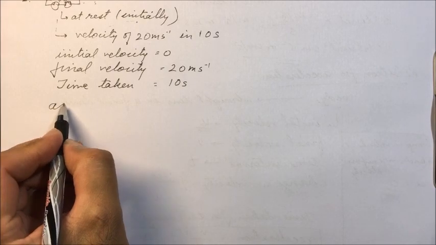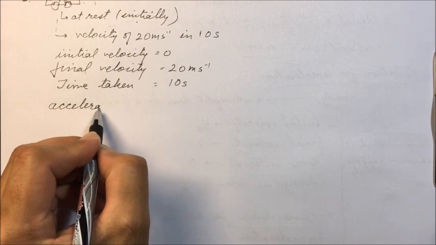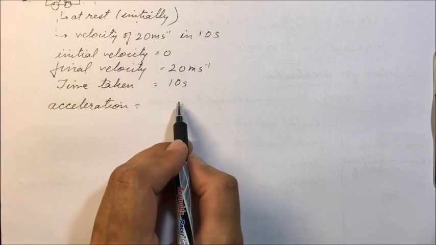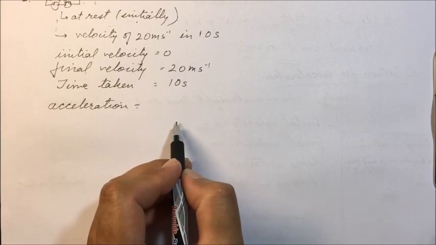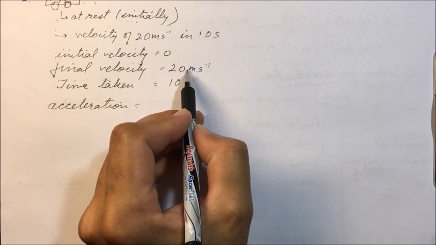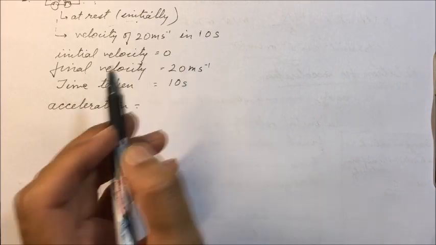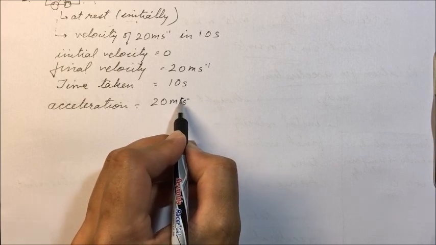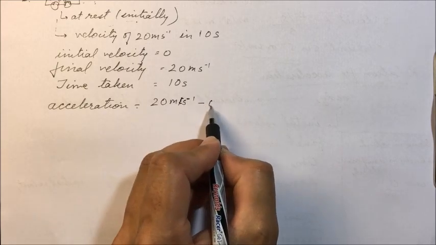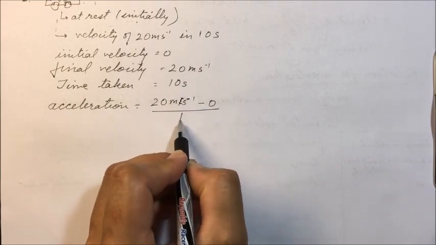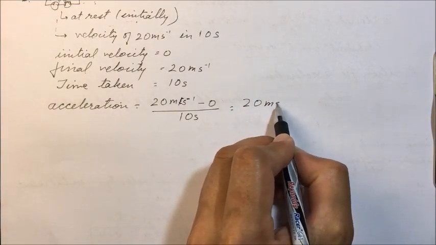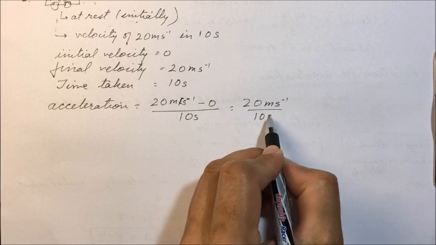Now we'll be calculating acceleration. Acceleration is equal to change in velocity divided by time taken. Here change in velocity is final velocity minus initial velocity. It is 20 meter per second minus 0, divided by 10 seconds. It is 20 meter per second divided by 10 seconds.